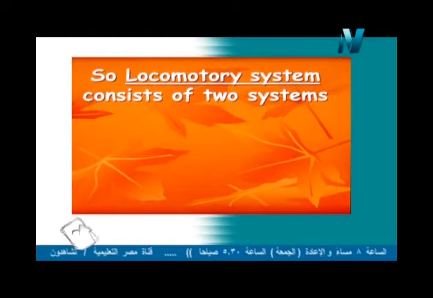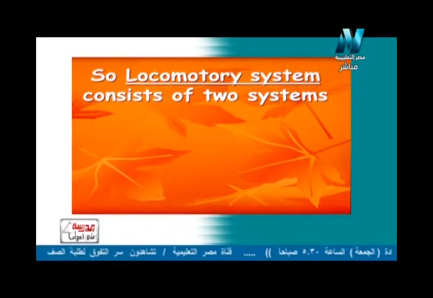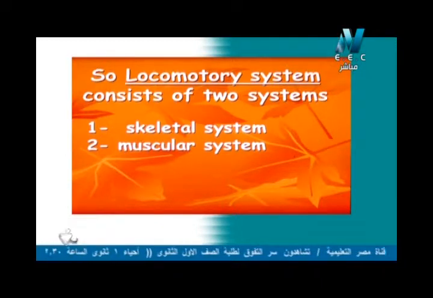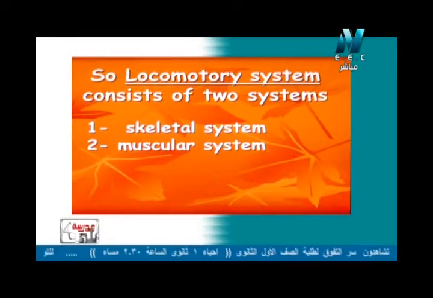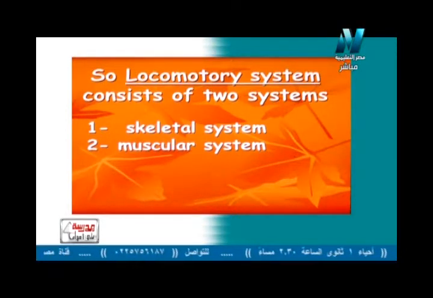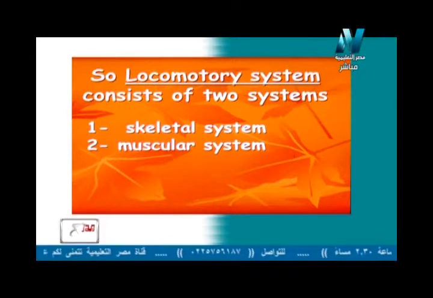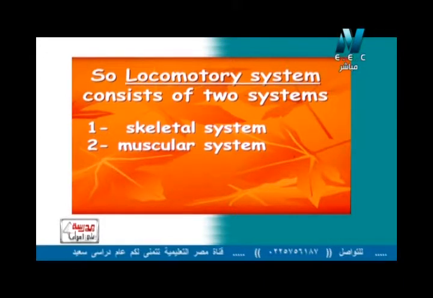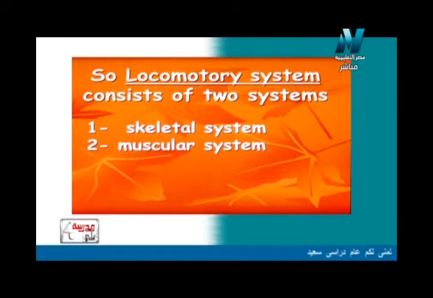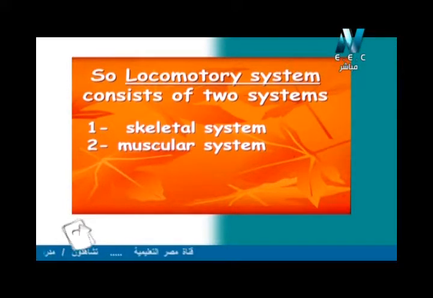So now, let's start with the locomotory system, which consists of 2 main systems, the skeletal system and the muscular system. But what about nervous system? Nervous system, as I said before, controls all those systems. So today we will talk about skeletal system and also muscular system.